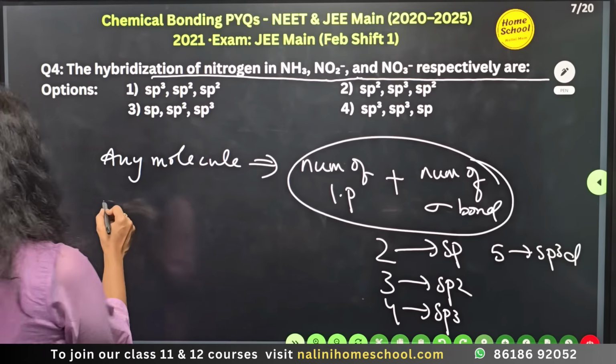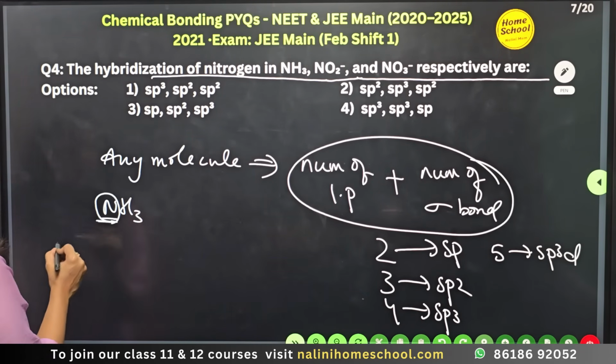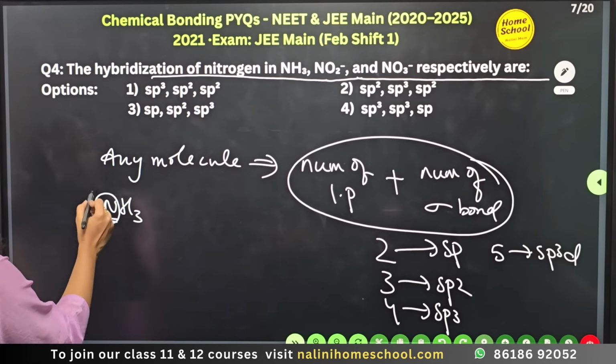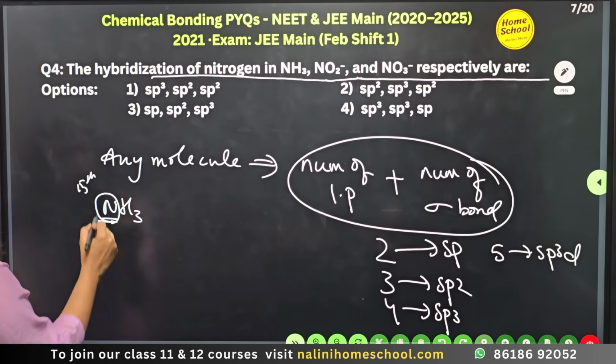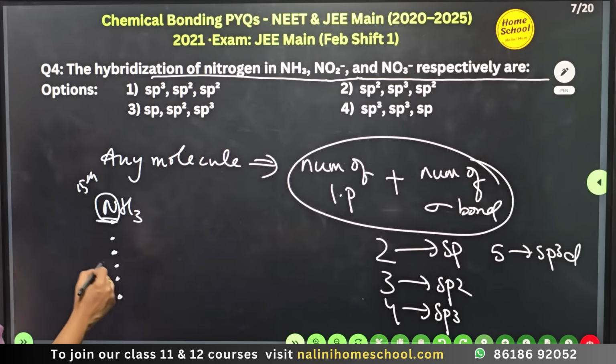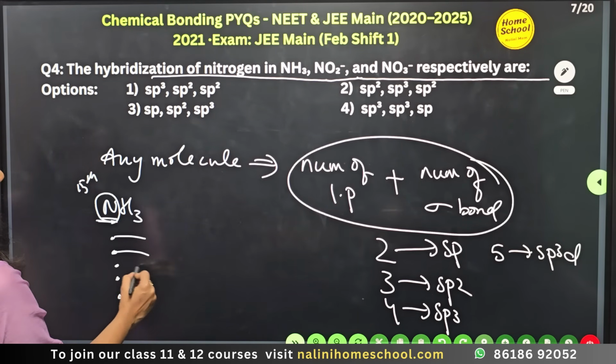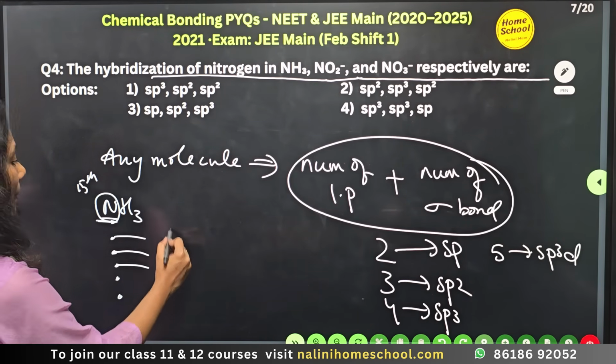So first molecule is NH3. So take out the central atom. So this is the central atom. How many valence electrons are there in nitrogen? Nitrogen belongs to the 15th group, so it must have 5 valence electrons. Put it in the form of dots. Now how many side atoms? 3. 3 means 3 electrons have been used. So now apply the formula.